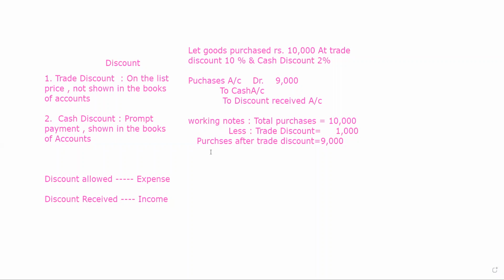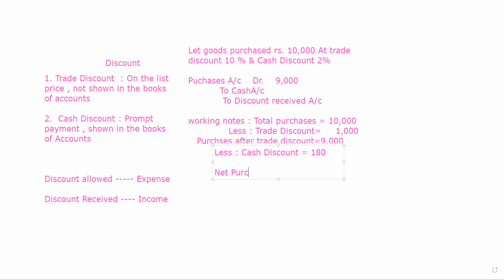After that, less cash discount. Now cash discount is to be given on 9,000, and 2% of 9,000 will be 180 rupees. After deducting the cash discount, the net purchases will be